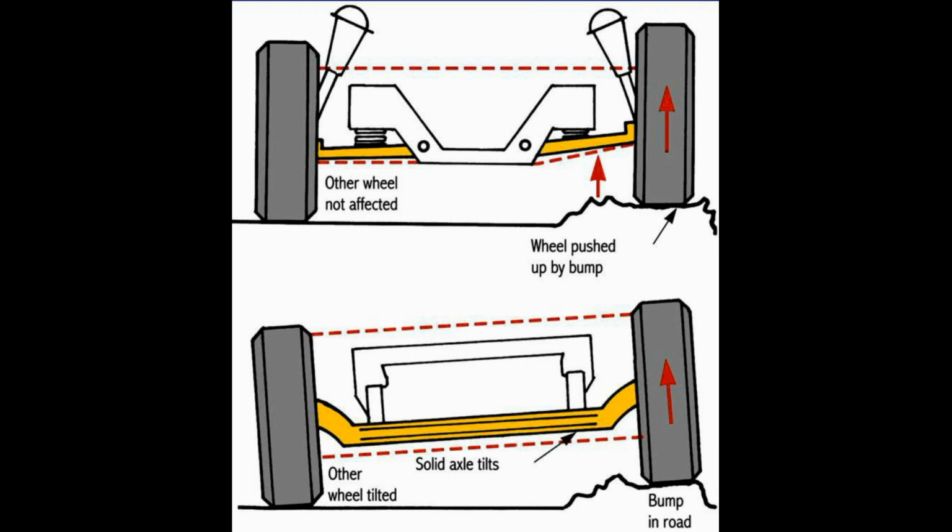Working. Let's assume that the bump is on the left side of the vehicle, and at the instant the front left tire comes in contact with it. When the left tire of the Formula Car hits the road bump, it causes the front left tire to lift upward, and as there is no connection between the right and the left or front and the rear tires, this upward movement is restricted to the front left wheel.